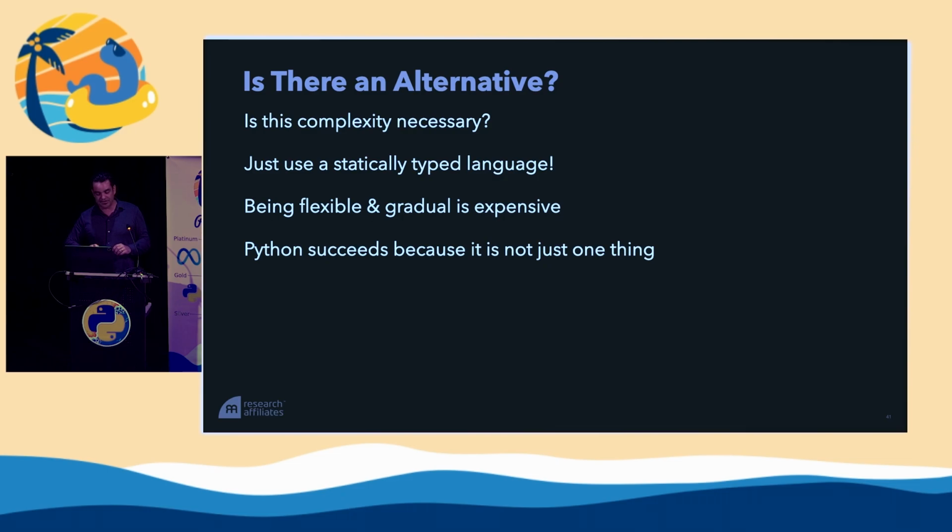But I think this is the way it should be, because Python succeeds and continues to succeed because it is not just one thing. It can be many things. If we're quickly prototyping, we can just be dynamic. If we're building libraries that are going to live on, we can statically type them, and we can align those types to our dynamic language and really have it both ways, which comes at tremendous cost and complexity. But I think it's worth it for the developer experience that we all enjoy today.